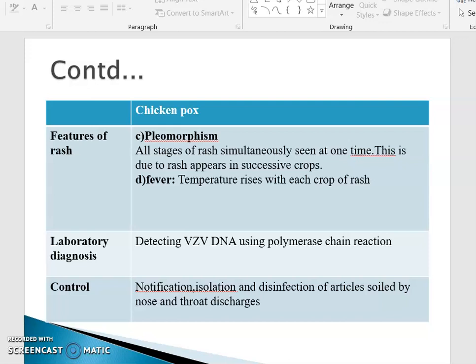So how can we diagnose? What is the lab diagnosis? We can detect the varicella zoster virus. It's a DNA virus. Mostly it can be detected using polymerase chain reaction.